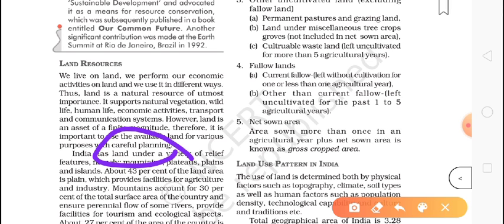It doesn't mean that we use all the land for cultivation, or all the land for forest, or we cut all the forest and only make buildings and cities. So we should know what the percentage of these things should be.